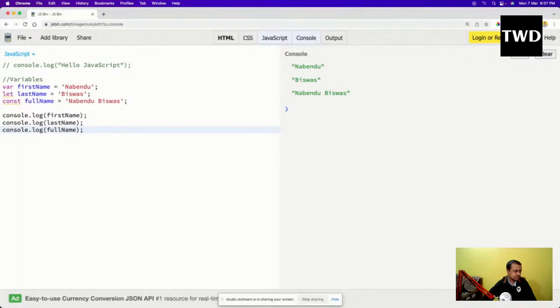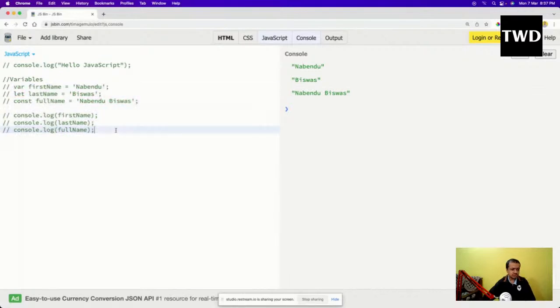Okay, so now the thing is that, as I told, var is actually function scoped and it is not block scoped. Those who are coming from a Java background might know that everything is block scoped. The moment we give something like an if or switch statement, or something which has a curly bracket, it forms a scope, but not in JavaScript. It doesn't form any scope in JavaScript. And this is a very important interview question also.